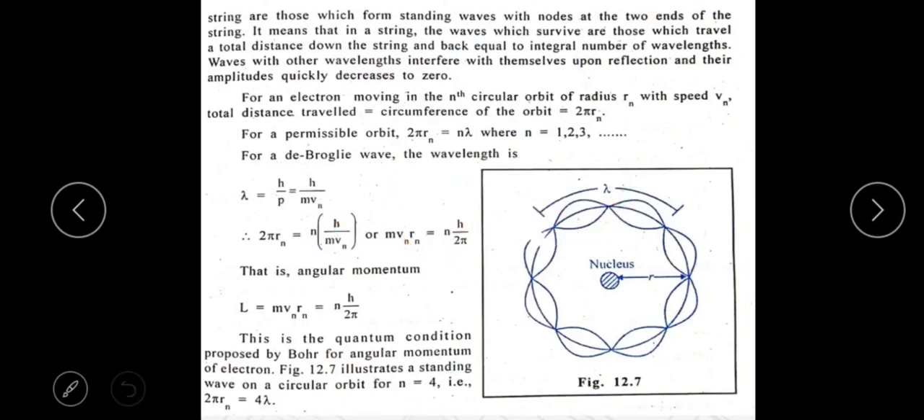See here, according to him, the electron is revolving in a circular orbit, which looks like a wave, and it travels like this. The waves travel one complete circular path with many waves, counted as an integral number. So here the total distance traveled, this electron travels like a wave travels in a stretched string.